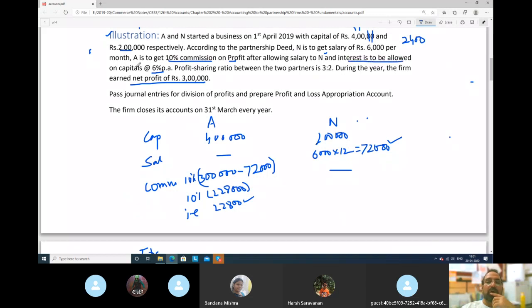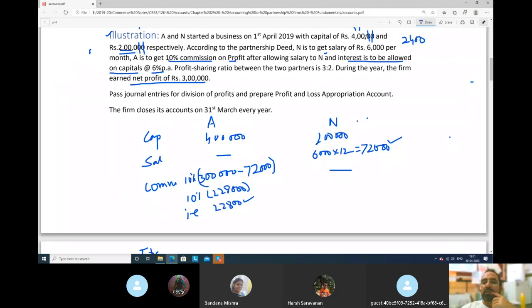Interest is to be allowed on capitals. So both will get interest, this one will get too, on 2 lakh rupees. Let's see now for N. N's capital is 2 lakh rupees. Again, we have to calculate 6%. For example, if we have to calculate 10%, we'll cut 1 zero. So for 1%, we cut 2 zeros. So 1% is how much?